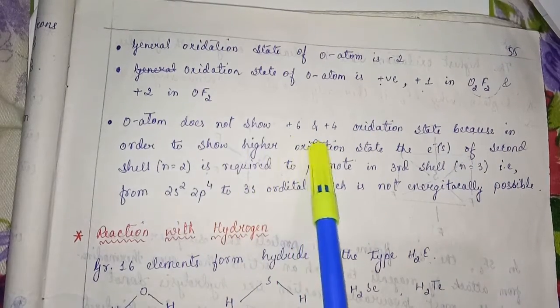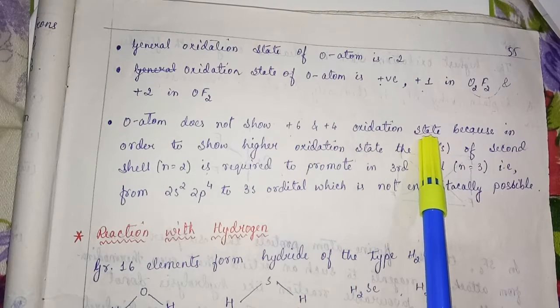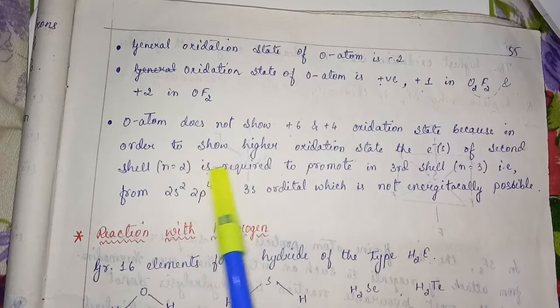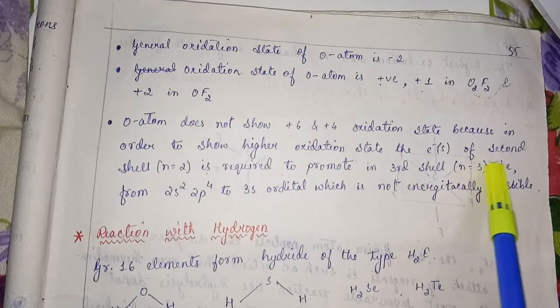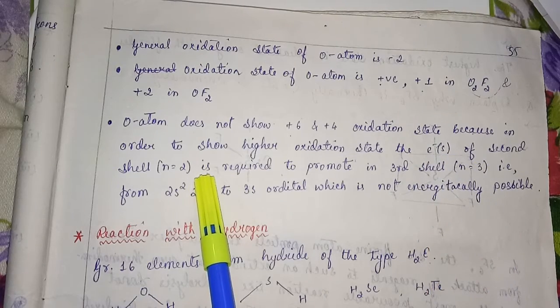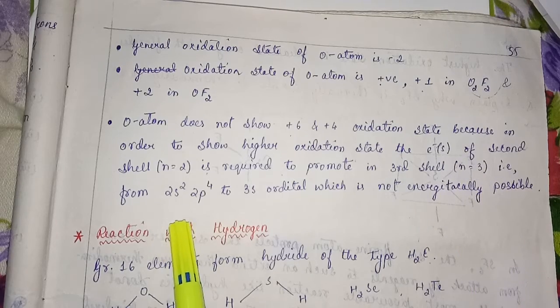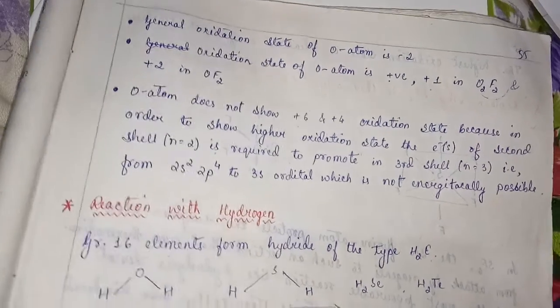The oxygen atom does not show +6 and +4 oxidation states, because in order to show a higher oxidation state, the electrons of the second shell, n equal to 2, are required to be promoted to the third shell, n equal to 3, and that is not energetically possible. So that cannot be shown, it is like that.